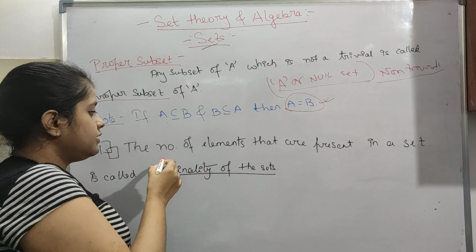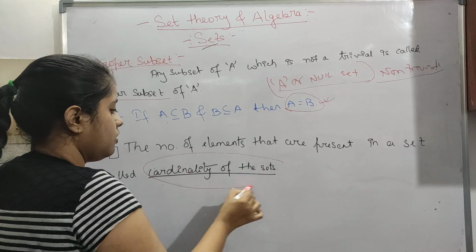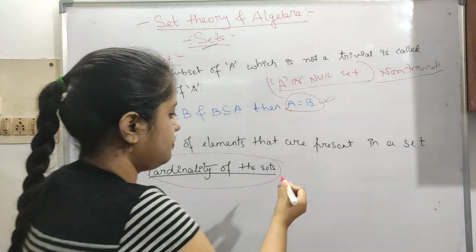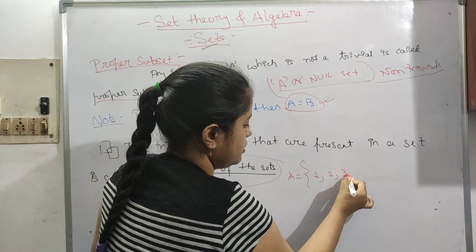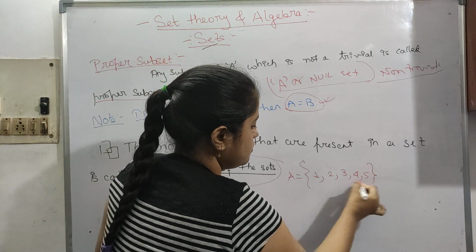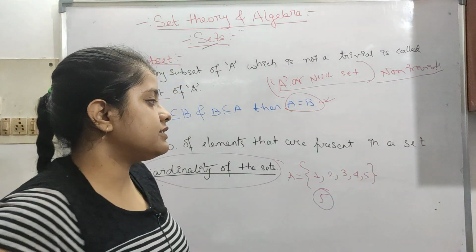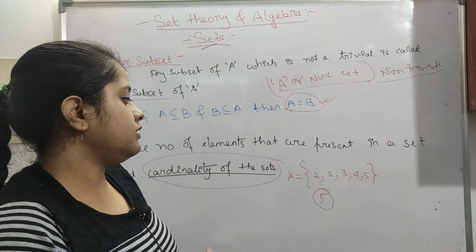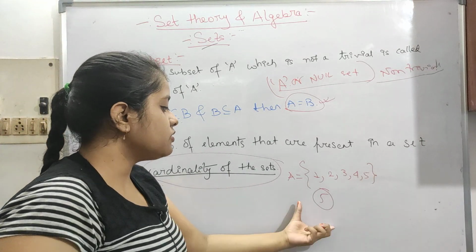The next is the number of elements that are present in a set, which is called the cardinality of the set. Now if a set contains, let's say, our previous one, 1 2 3 4 5, then the cardinality of the set is 5. Five elements are present, so this is called the cardinality of the set. So here it is 5.